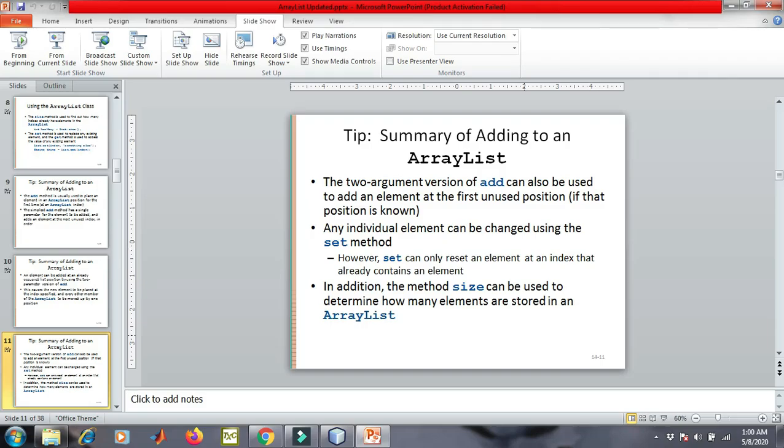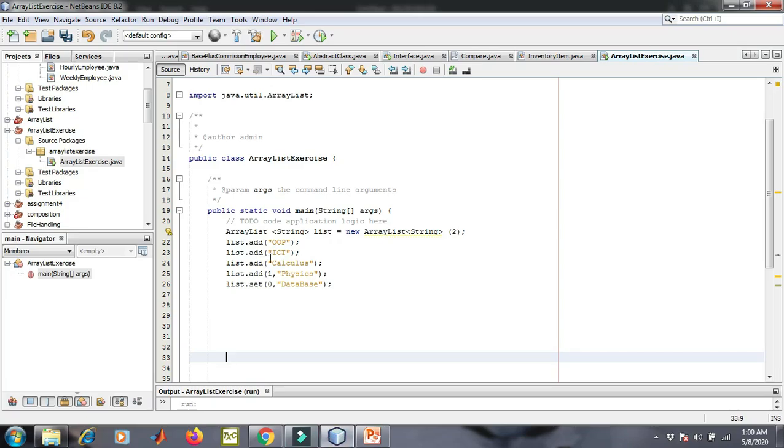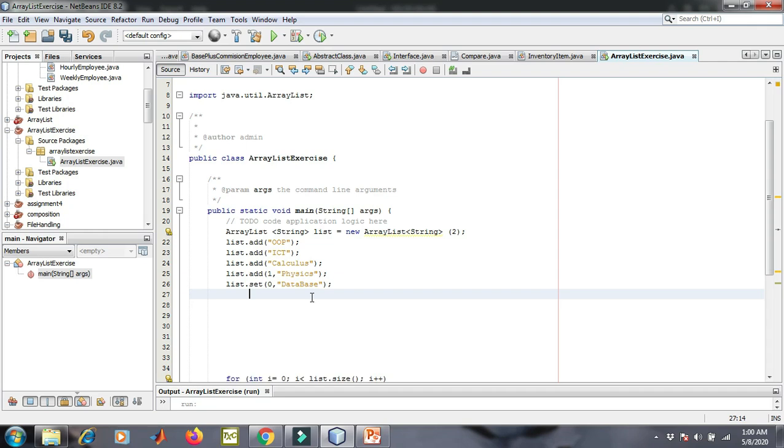Let's see how it will work. For example, this is the set function, right? List.set. If I want to reset the value at 0, and I don't want the value at 0 to be loop, it should be database. So I have written list.set database. Because I want to write a print function as well here, so that we can see if the change has been made.